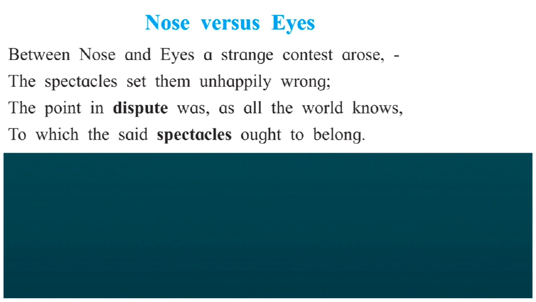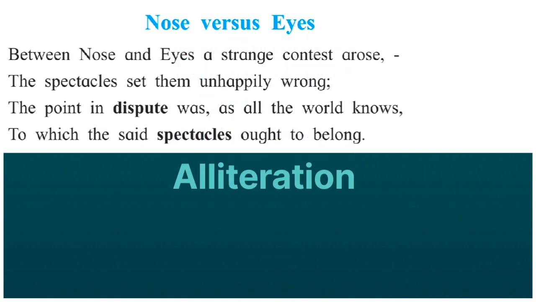Next line, the point in dispute was as all the world knows. Here the poet means that the main cause of the dispute, that is fight, is well known to everyone. The figure of speech is alliteration, as the sound of the letter W is repeated twice in the words was and world for the musical effect. So it is alliteration.